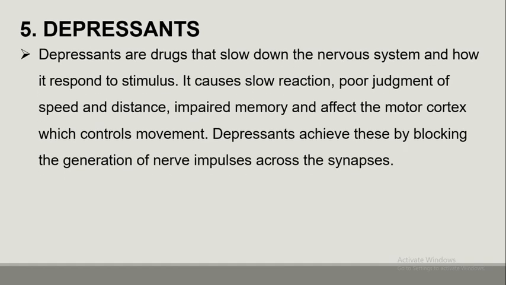Number 5, we have the depressants. Depressants are drugs that slow down the nervous system and how it responds to stimulus. It causes slow reactions, poor judgment of speed and distance, impaired memory, and affects the motor cortex, which controls movement. Depressants achieve this by blocking the generation of nerve impulses across the synapses.